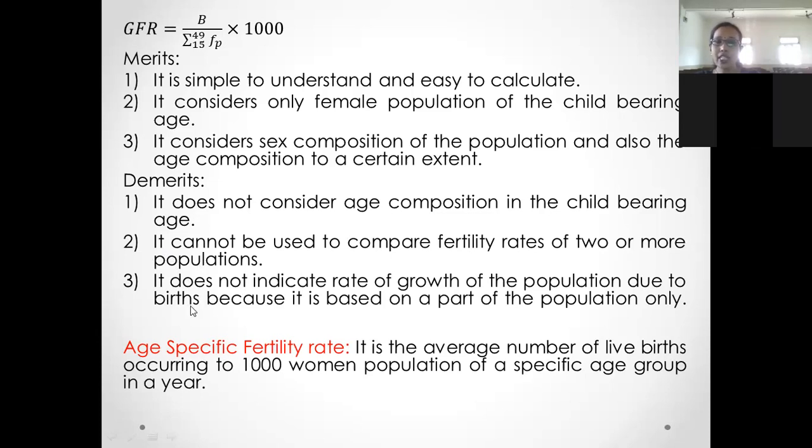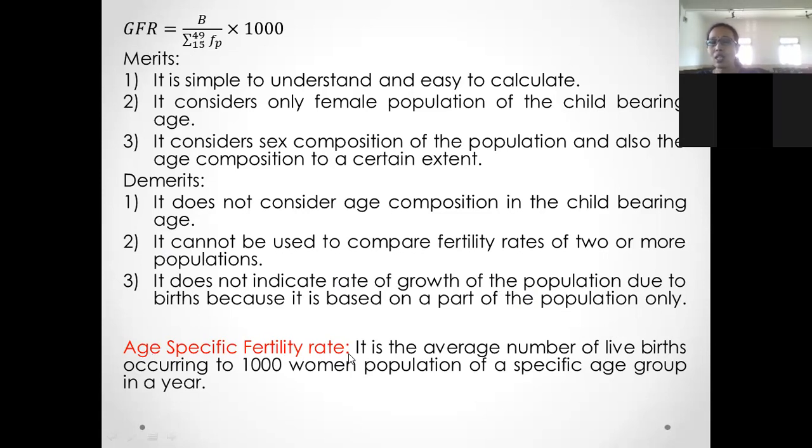So it does not indicate the rate of growth of population, because population means what? The entire population. Men population, women population as well as children's. But when we take GFR, in this we consider only the female population for the calculation purpose. So it does not indicate rate of growth of population due to births, because it is based on a part of the population. Then third one, age specific fertility rate.